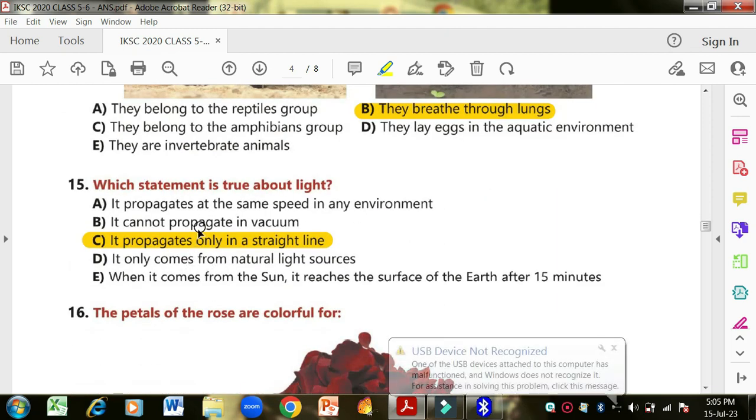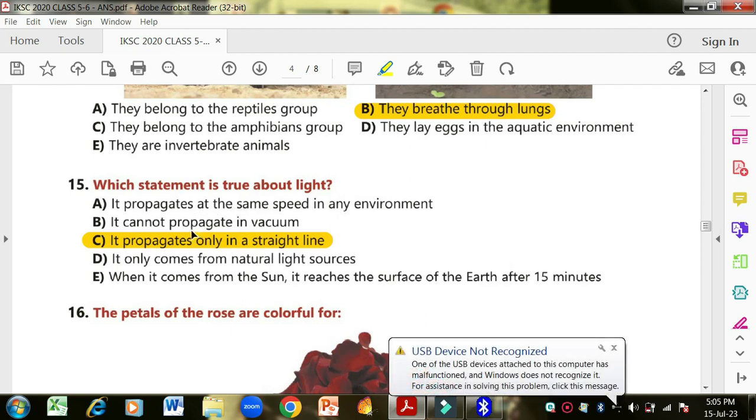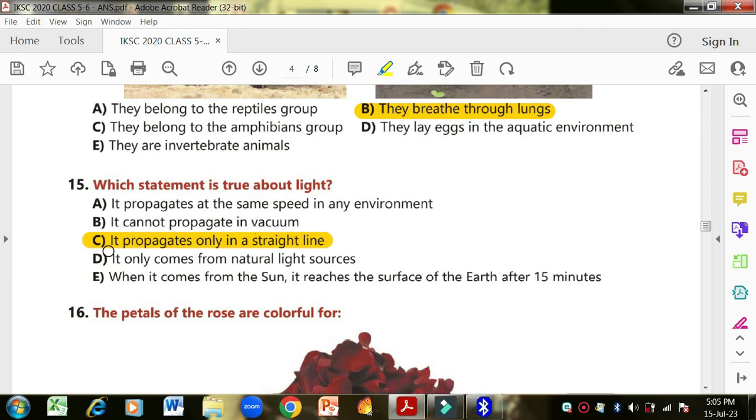Number 15, which statement is true about light? It propagates at the same speed in any environment. It means that the speed of light cannot be changed in any environment, the environment doesn't affect it. This is wrong. It cannot propagate in a vacuum. It means that it cannot travel through a vacuum. It propagates only in a straight line. Yes, this is the quality of light, that it always travels in a straight line.